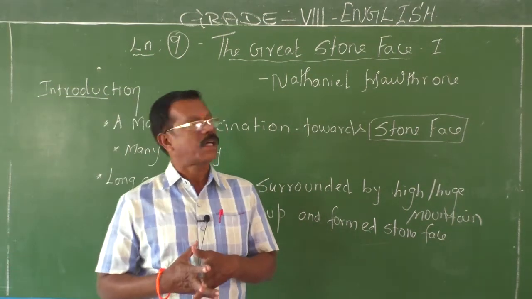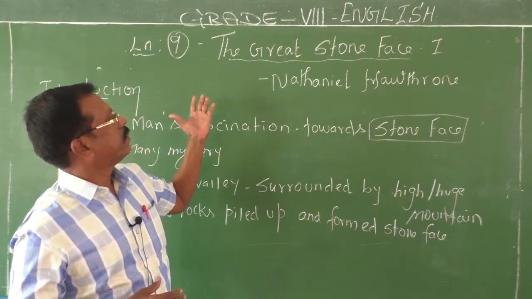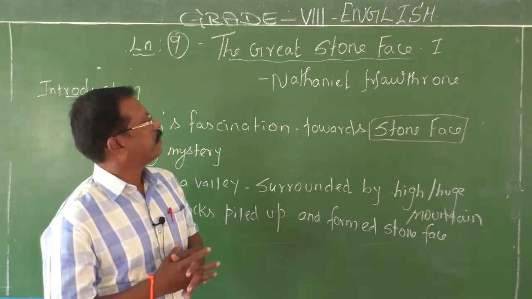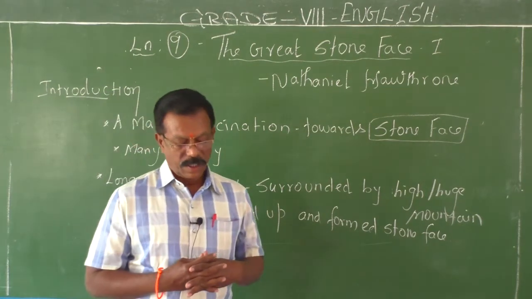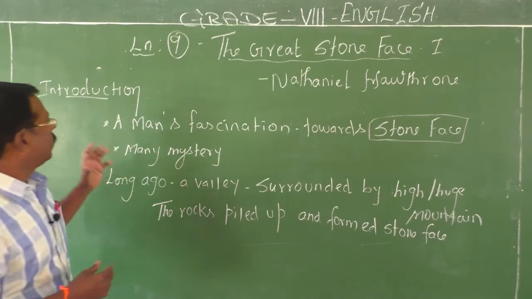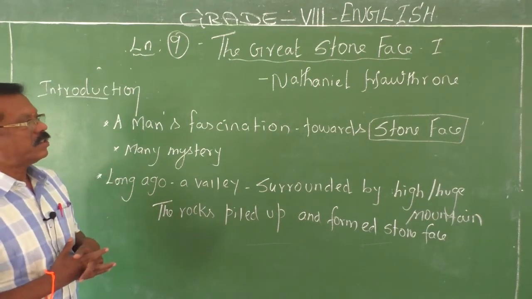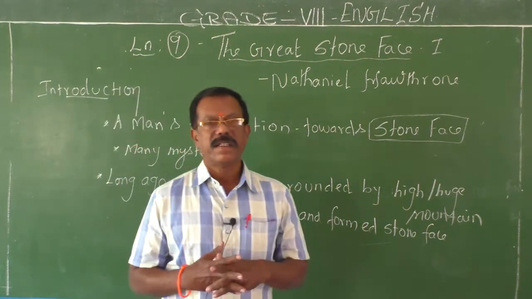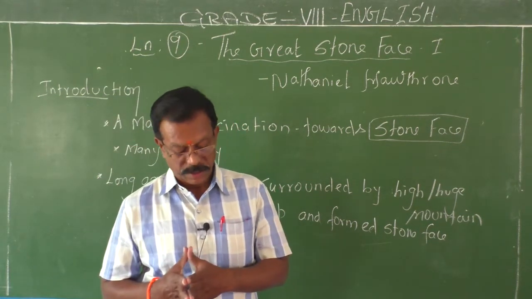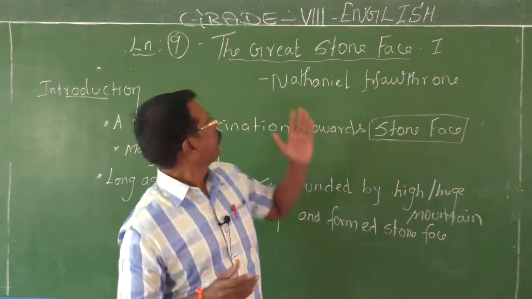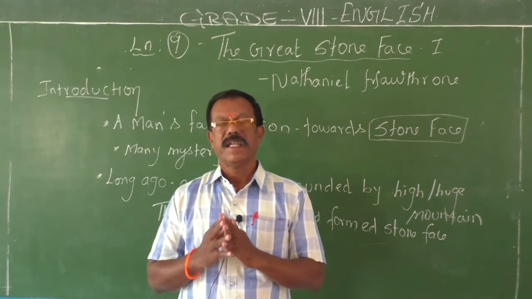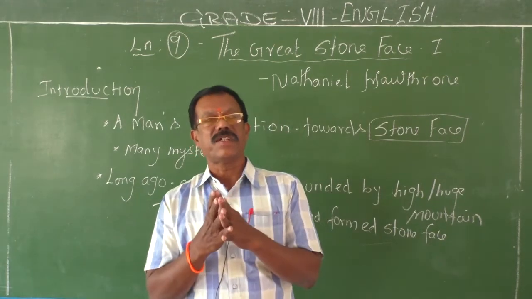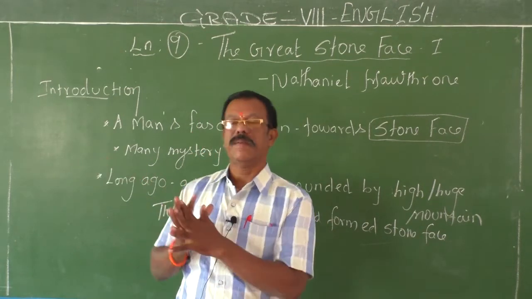Today we are going to start with a new chapter, The Great Stone Face 1, which was written by Nathaniel Hawthorne. You know a man's fascination towards a stone face formed by the piles of stone on the mountain. So this story, the Great Stone Face, revolves around the fascination of a young man towards a mountain.